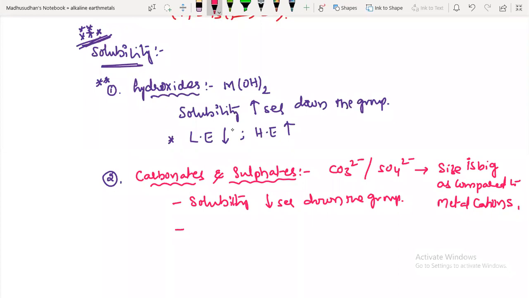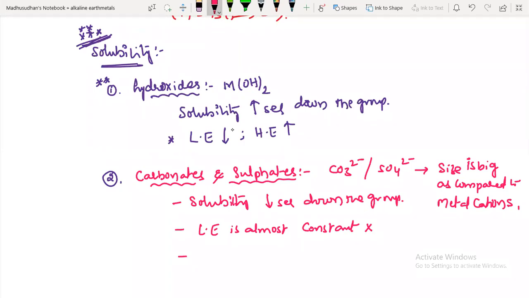So here, lattice energy is almost constant. As you go down the group, lattice energy is almost constant, so this effect is minimum.